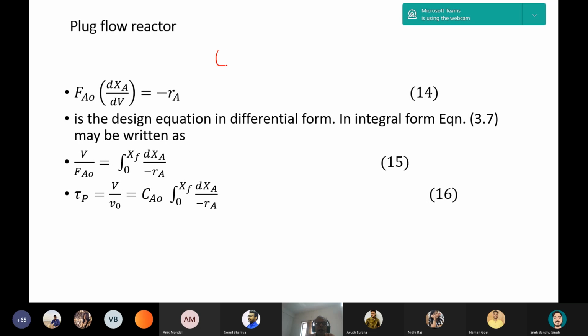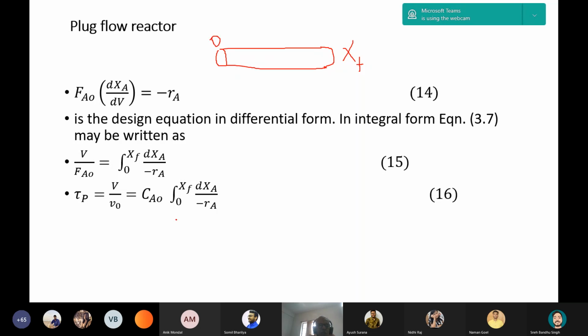So if we consider a tubular reactor, here the conversion is XF, the final conversion, and here the conversion is 0.